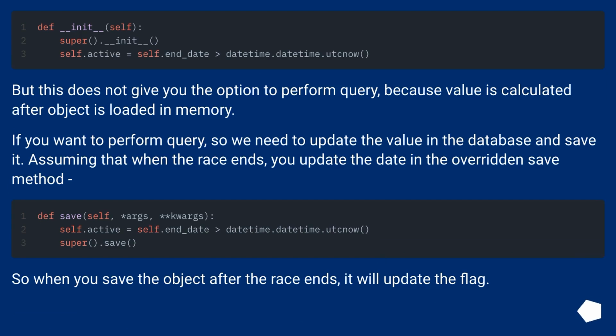But this does not give you the option to perform a query, because the value is calculated after the object is loaded in memory. If you want to perform a query, you need to update the value in the database and save it. Assuming that when the race ends, you update the data in the overridden save method, when you save the object after the race ends, it will update the flag.